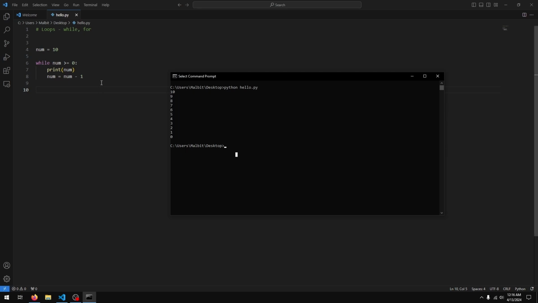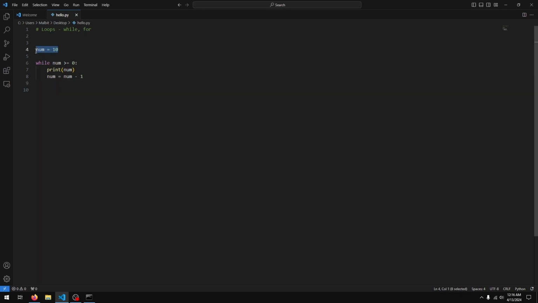What's happening here is we create a variable num and we set it to 10. Then we have a while loop. We're checking if number is greater than or equal to 0. If that is the case, then it runs the code that's underneath the while. So in this case, we print the number and we subtract 1 from the number. So now our number is actually 9. And then it checks, is 9 greater than or equal to 0? Yes, so it prints it out.